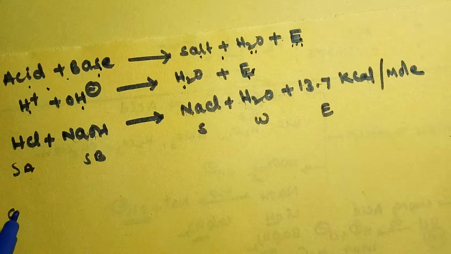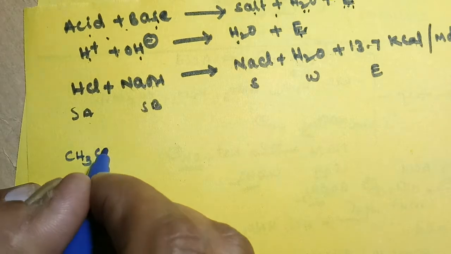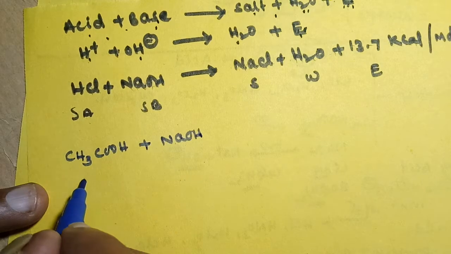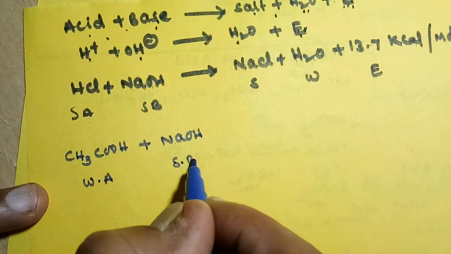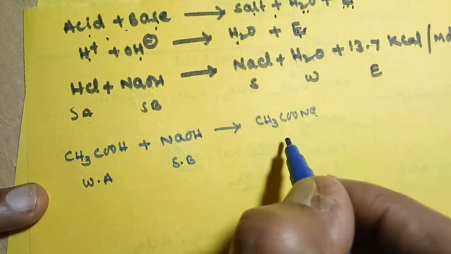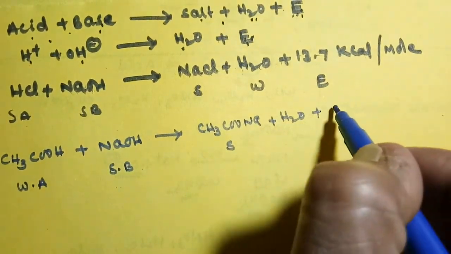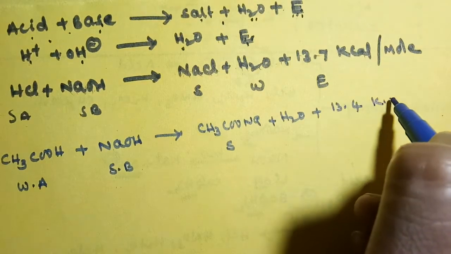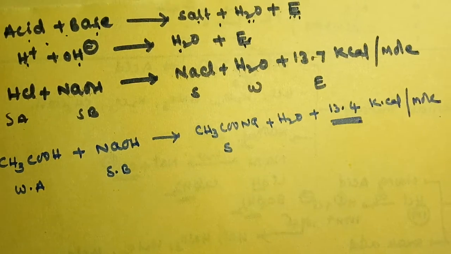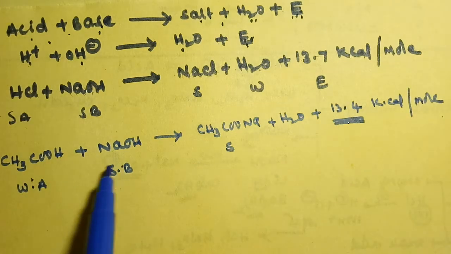If anyone is weak, for example, you can take CH3COOH, acetic acid, when it reacts with NaOH. CH3COOH is a weak acid. NaOH is a strong base. When these two react with each other, we will get CH3COONa, sodium acetate as salt, plus water, and some amount of energy is released, around 13.4 kilocalories per mole. This is the heat of neutralization of this reaction.